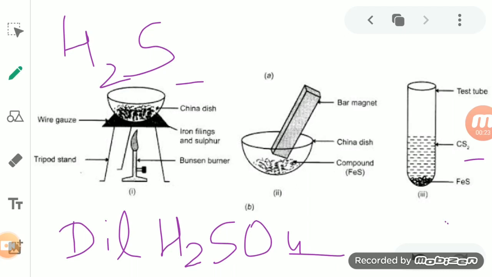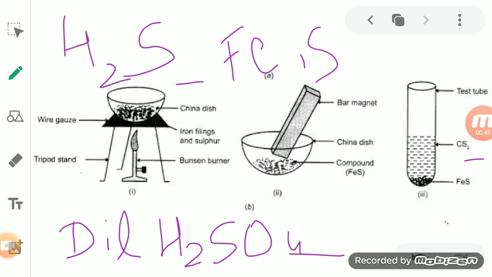So in both of the cases, whether it is iron or sulfur, both of them do not show their individual property. Okay, so we can say that the iron sulfide compound does not show the property of the constituents, or the individual property of its components.